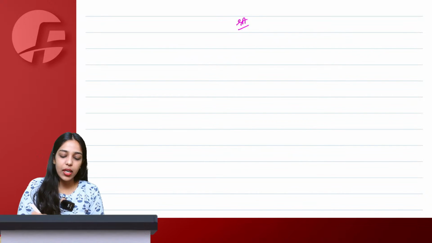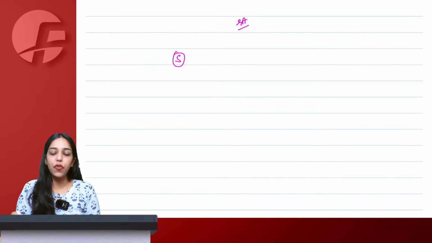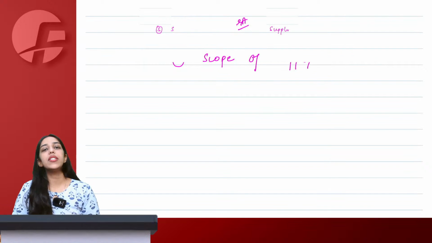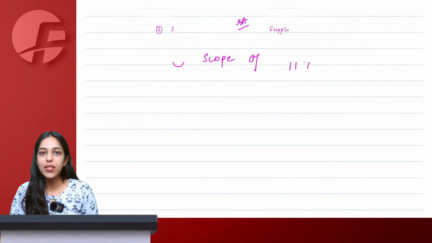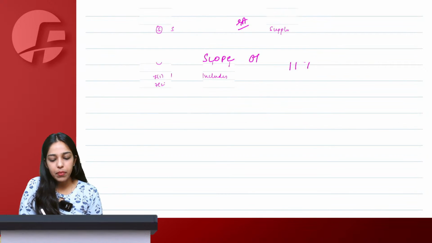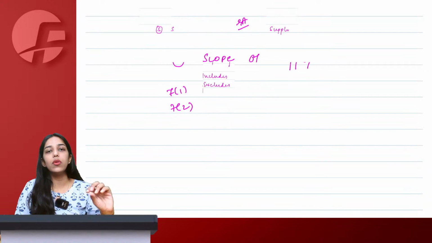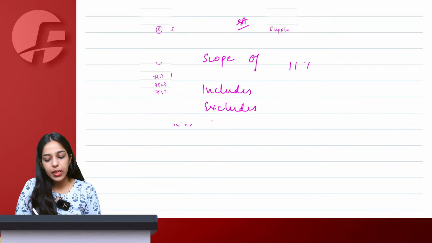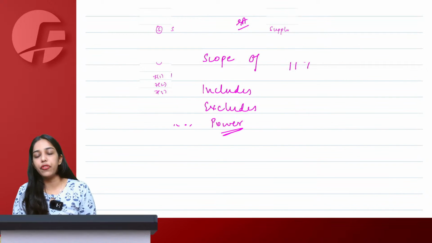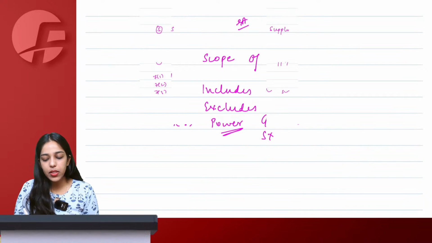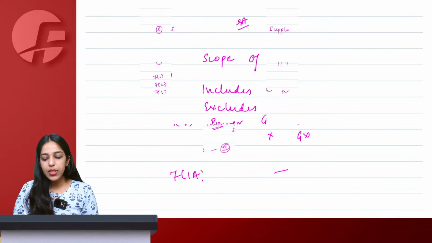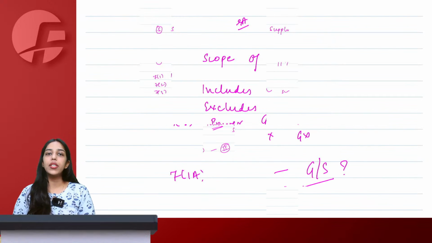So we started with S for 7, S for supply, section 7 scope of supply. 7.1 says supply includes, 7.2 says supply excludes. 7.3 simply says government has power to notify certain category of transactions as goods not service or service not goods. And then section 7.1a, we saw schedule 2 which simply told us what is goods and what is services.